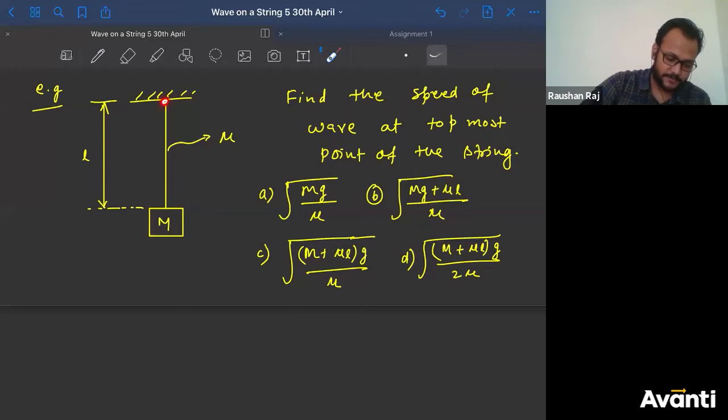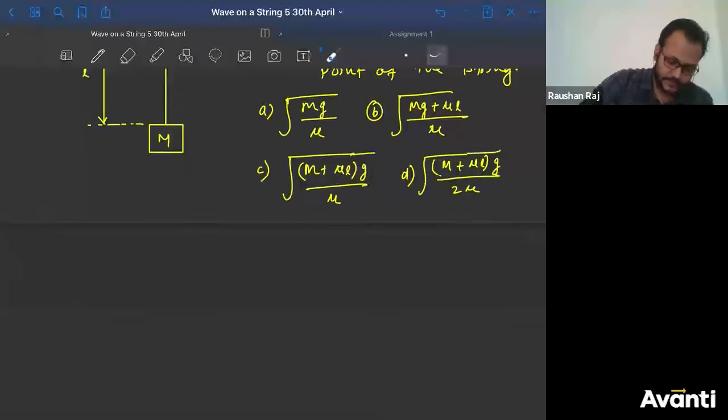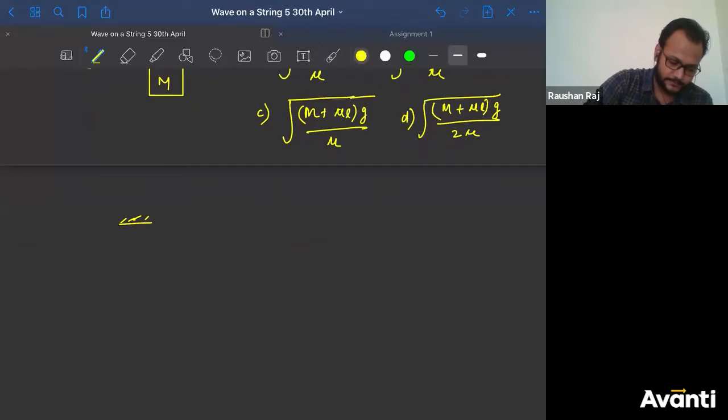So let me draw the diagram here. This was the ceiling. This was the string.